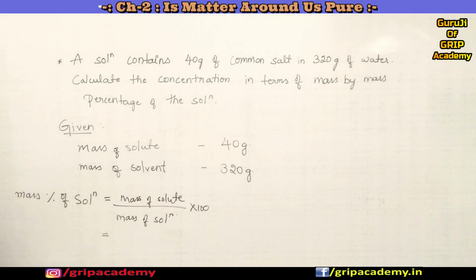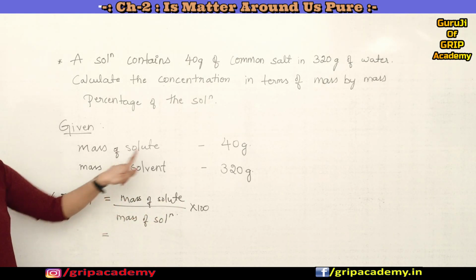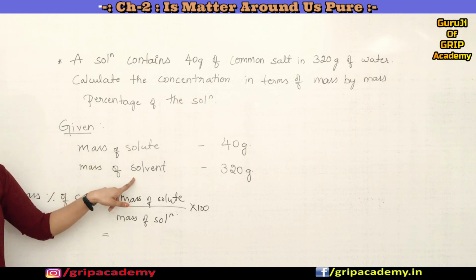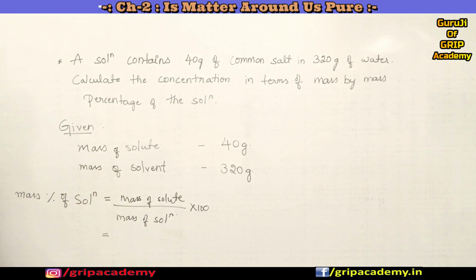This is how we get the mass percentage of solution. So we already have a mass of solute which is 40 gram, but we want a mass of solution. Do we have that here? No, right? So we have to find it out. How do we do that? It's as simple as that.